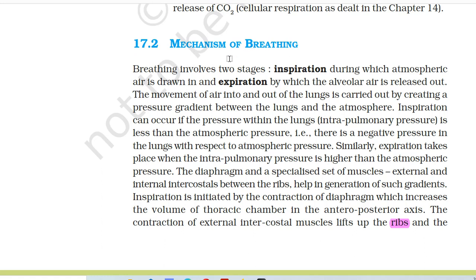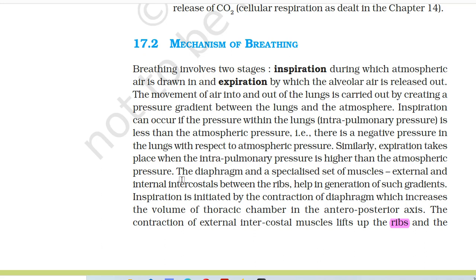17.2 Mechanism of breathing. Breathing involves two stages: inspiration, during which atmospheric air is drawn in, and expiration, by which the alveolar air is released out. The movement of air into and out of the lungs is carried out by creating a pressure gradient between the lungs and the atmosphere. Inspiration can occur if the pressure within the lungs (intrapulmonary pressure) is less than the atmospheric pressure. That is, there is a negative pressure in the lungs with respect to the atmospheric pressure. Similarly, expiration takes place when the intrapulmonary pressure is higher than the atmospheric pressure.